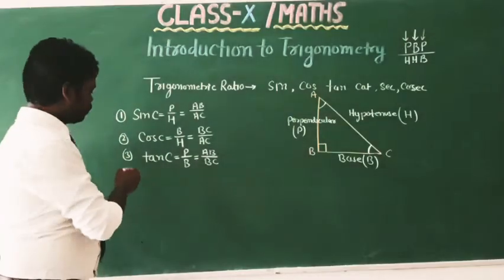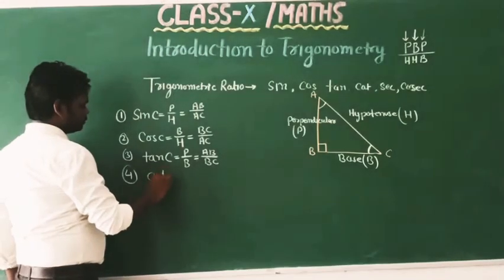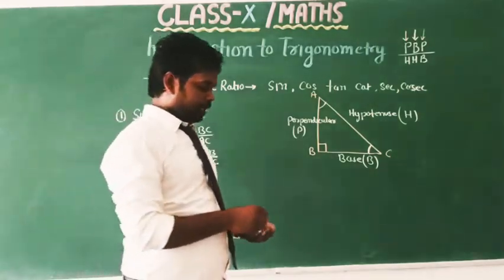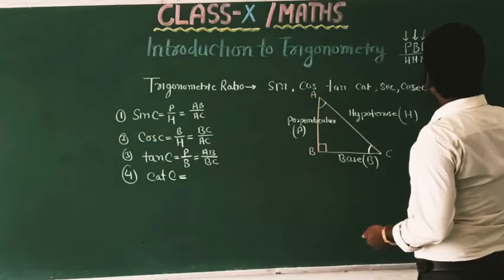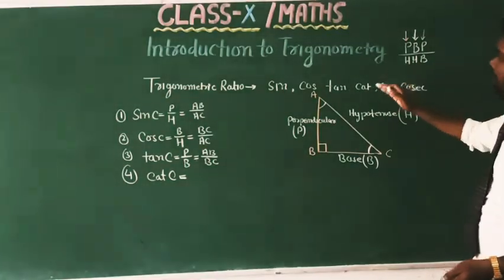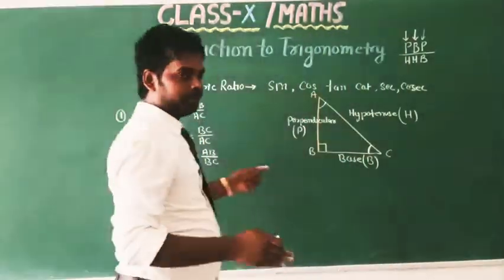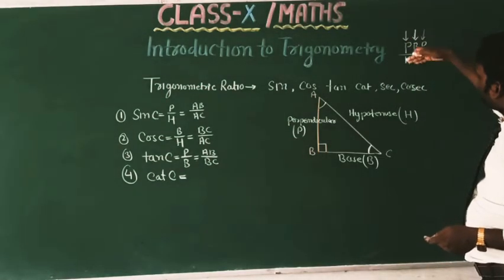And the fourth ratio is cot C. For cot C, this is the reciprocal, taking the ratio from right to left, and for the 3 ratios sin, cos, tan, taking left to right and upper to below.